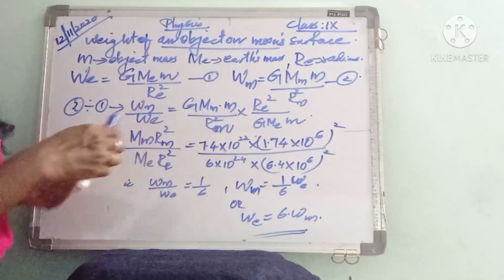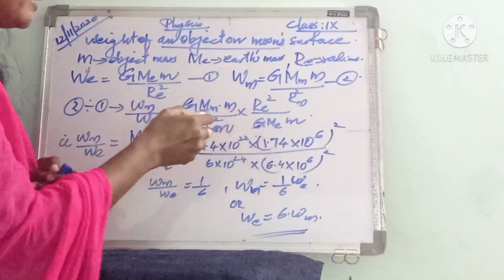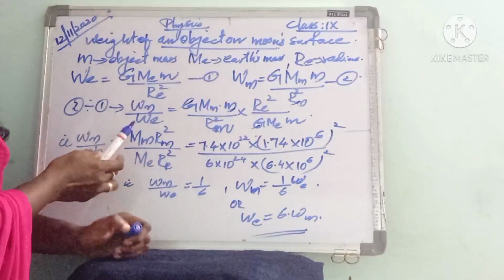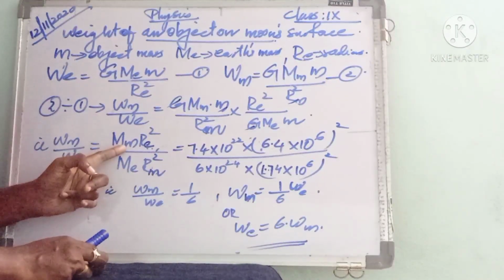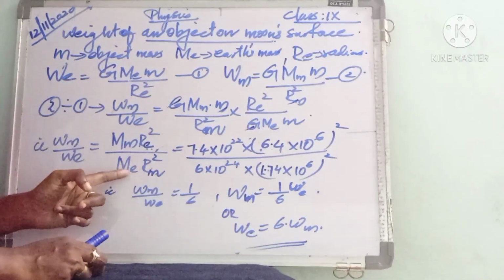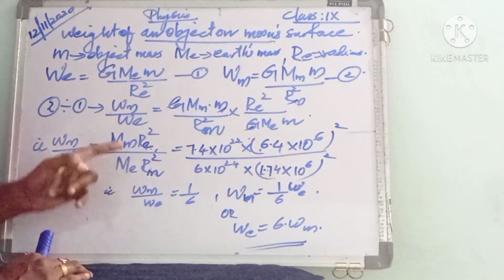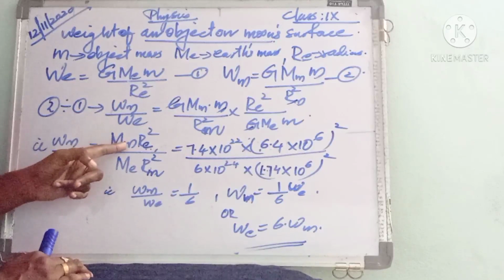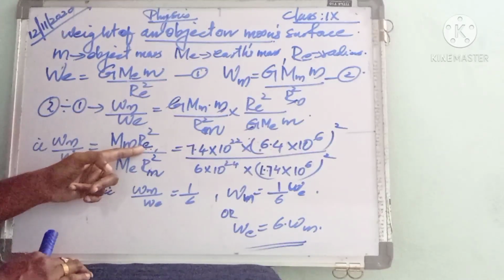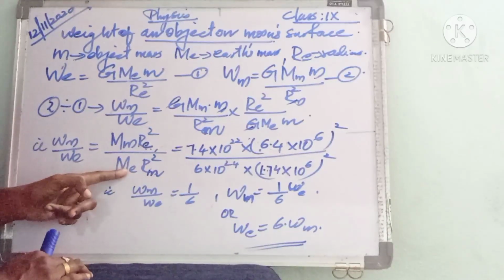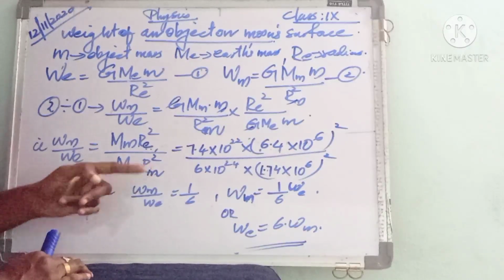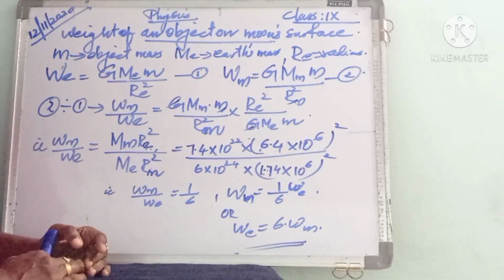Then we can cancel this G and G, then m and m, and the remaining terms are Mm Re square divided by Me Rm square. Here Mm represents the mass of moon, Re represents the radius of earth, Me represents the mass of earth, Rm represents the radius of moon.